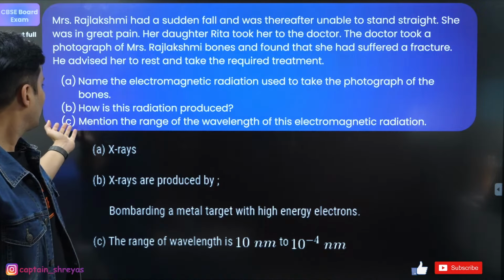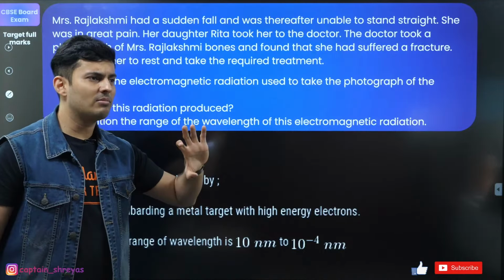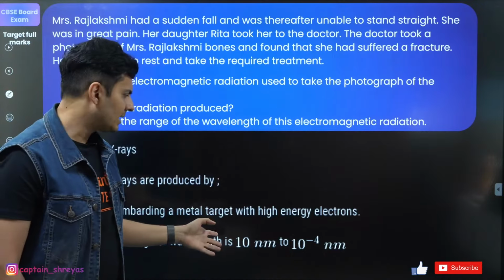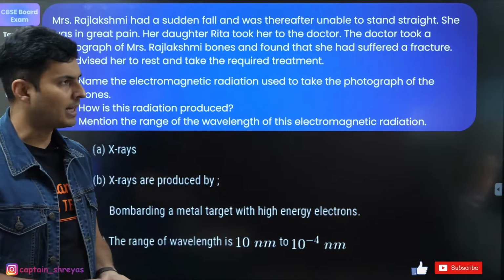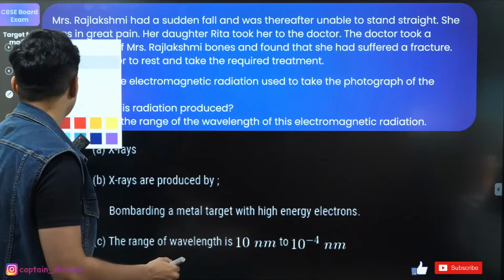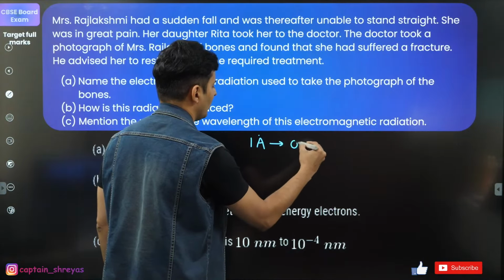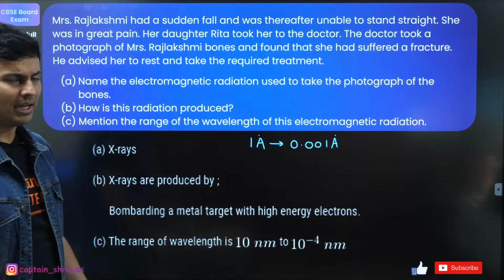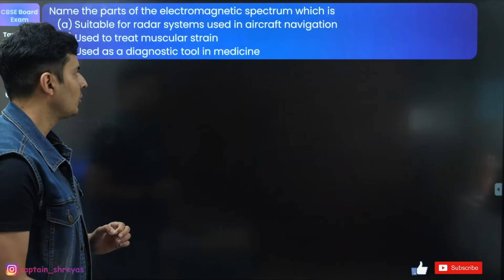Great. And what is the range of the wavelength? It is in Angstroms. Typically 1 Angstrom to 0.001 Angstroms. That comes out to be 10 nanometers to 10 to the power minus 4 nanometers. Exactly. So you can remember the range in this way, that it is in Angstroms. 1 Angstrom to 0.001 Angstrom is the typical range of X-ray wavelengths. Very short wavelengths, hence very highly energetic also.